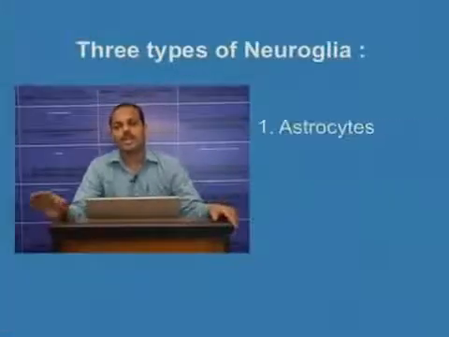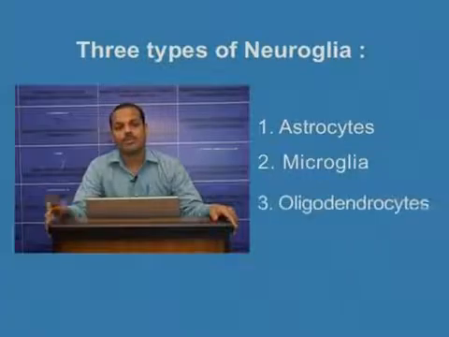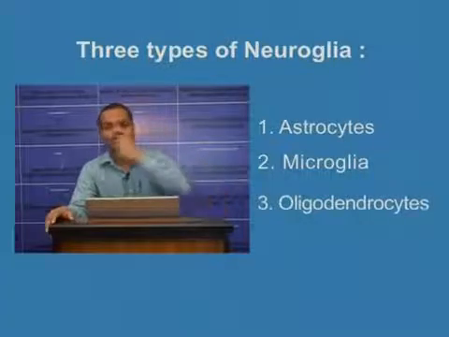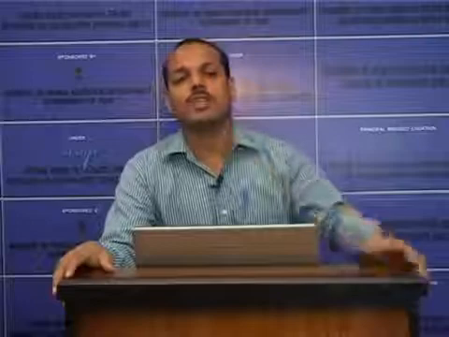There are three types of neuroglial cells seen in the nervous system: astrocytes, microglia and oligodendrocytes. Astrocytes, by the name itself you can understand its shape. It is star shaped and works as an intermediate agent for transferring substances between blood and neuron. So this is the anatomical basis of the blood-brain barrier.